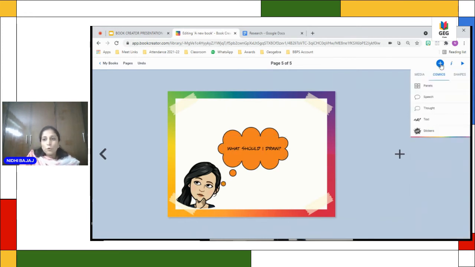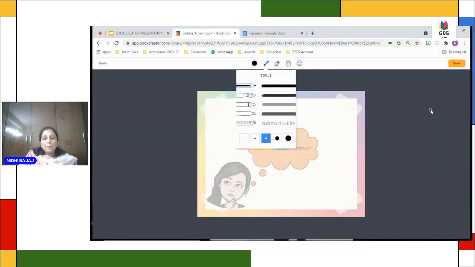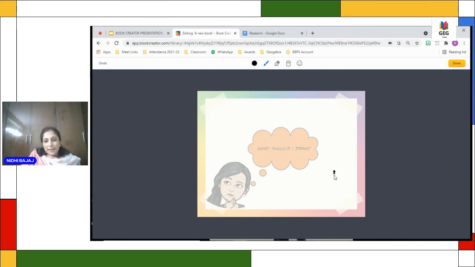So when you go to the plus button and you go to media, there is a pen tool. Now when you press the pen tool, you get these many options. So if you want to write something, it's very good with touch screens and everything. One thing more, though you can read the book on mobiles, creating a book on mobile with Book Creator is not possible, because you need a bigger screen to create a book. So I'll just choose pen here, and I can write this as 4 by 5.